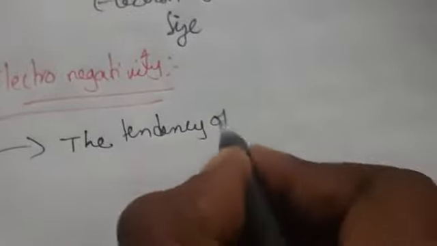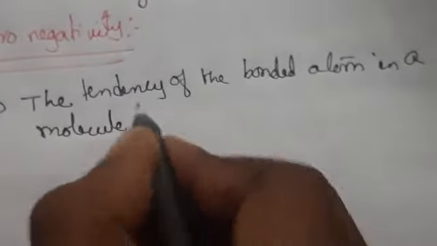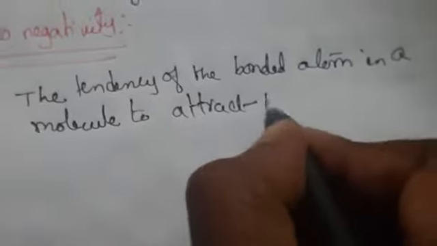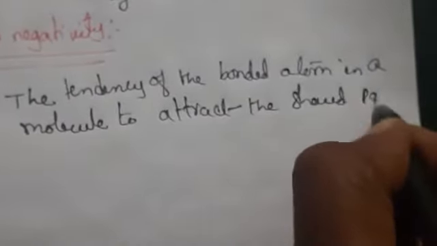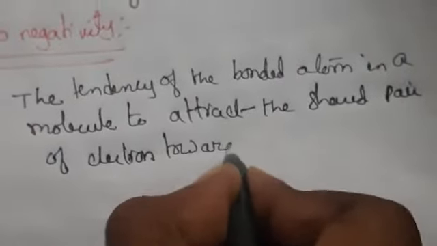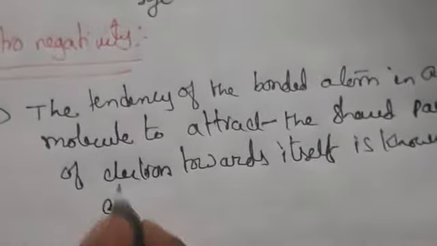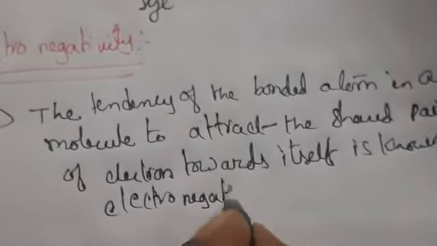Sorry for the disturbance. Let us see what electronegativity is. The definition of electronegativity is the tendency of the bonded atom in a molecule to attract the shared pair of electrons towards itself. This is known as electronegativity.